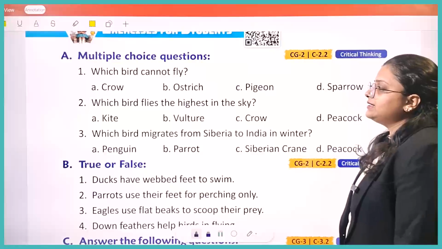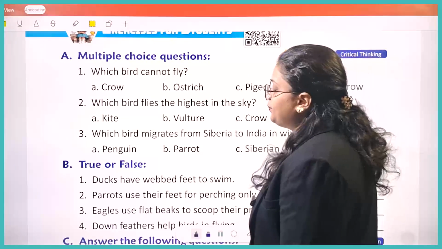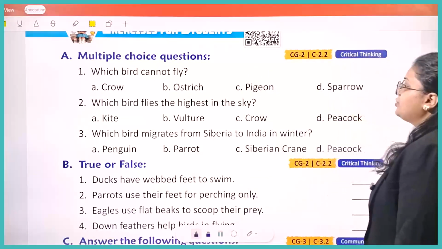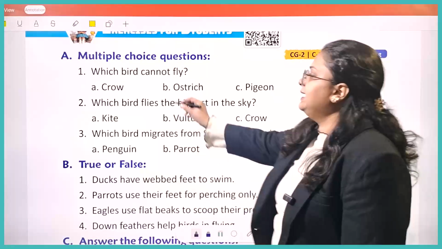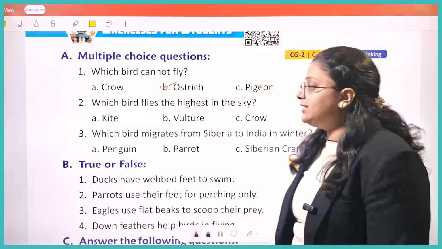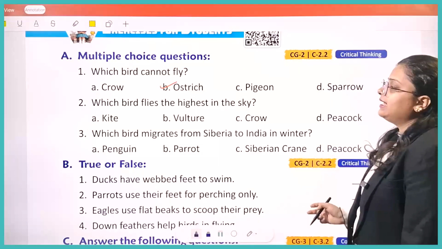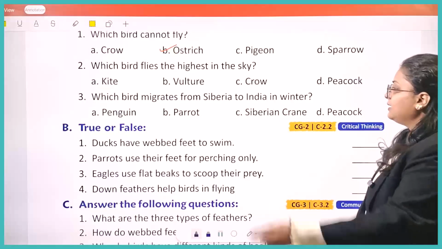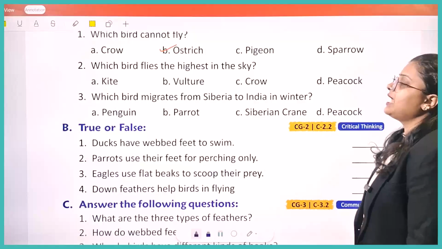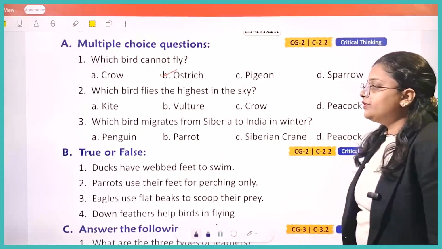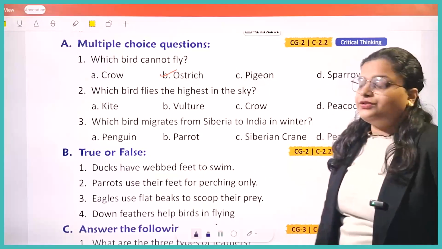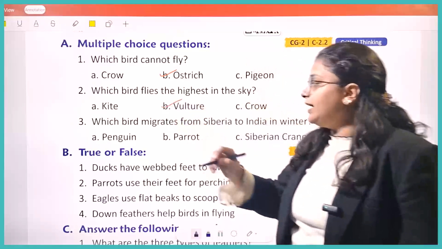Let's give these answers. Which bird cannot fly? Crow, ostrich, pigeon or sparrow? This one is easy. Ostrich, ostrich cannot fly. Which bird flies the highest in the sky? Among these, you have to tell which is flying the highest. So it will be vulture. Okay, vulture is a bird which flies very high.